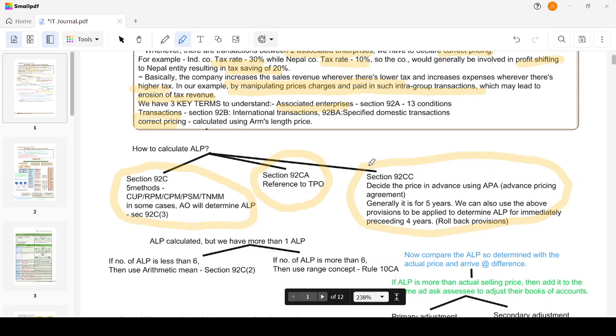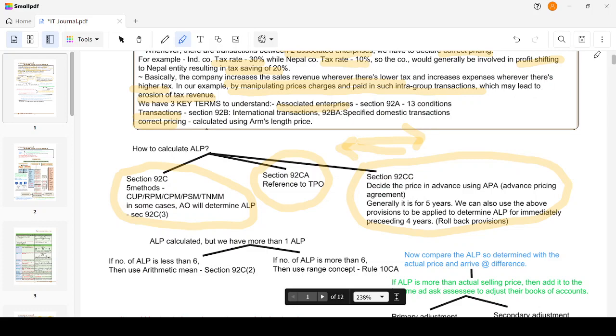Generally, whatever order is passed using the APA is valid for 5 years. It can also be valid for a certain number of years within 5 years. That is, it could be valid just for 3 years in some cases. The maximum period for which an advance pricing agreement could be passed is 5 years. We can also apply similar provisions to determine the ALP for the immediately preceding 4 years. So, going forward, it could be for 5 years, while if we have to roll back, then it is 4 years. That is called the rollback provision.